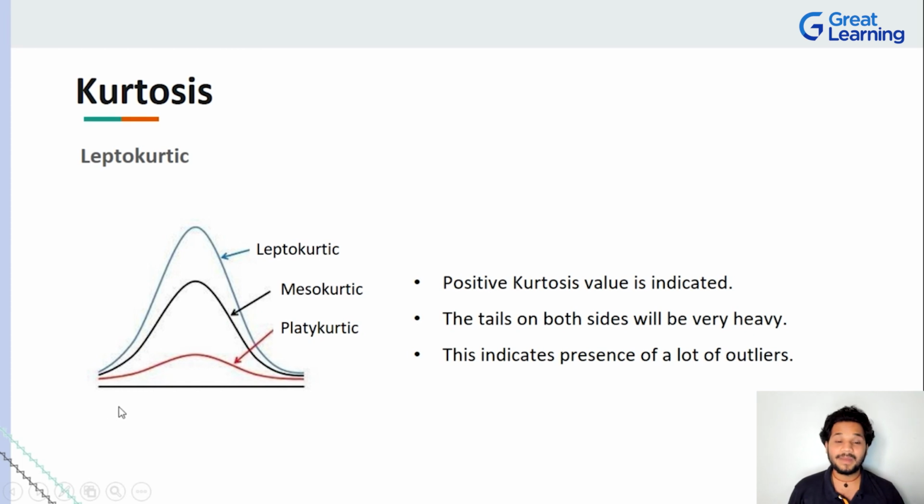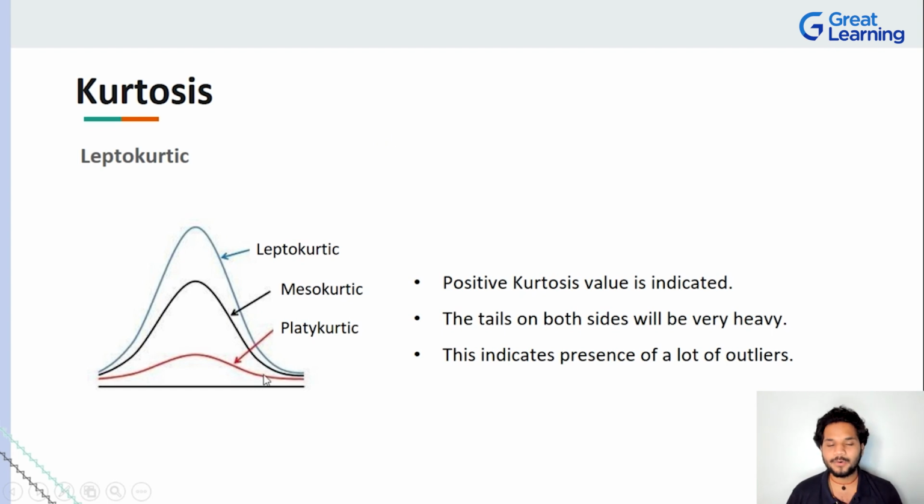Why is the sales data so low, or why is the sales data so high for this particular product? Sometimes it can be outliers. A product you're selling for $10 today, tomorrow you can sell it for $100. That means the 100 is going to sit somewhere on the right side of your curve, where the average sale of your product is maybe $50. That is in the middle. The mean, the median, the mode is equal, right? So if it is leptokurtic, one important thing you have to assess and analyze is that you will have a lot of outliers.